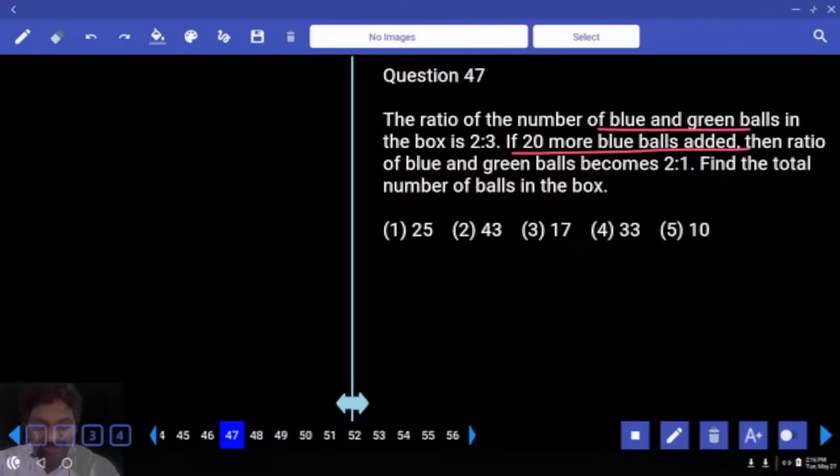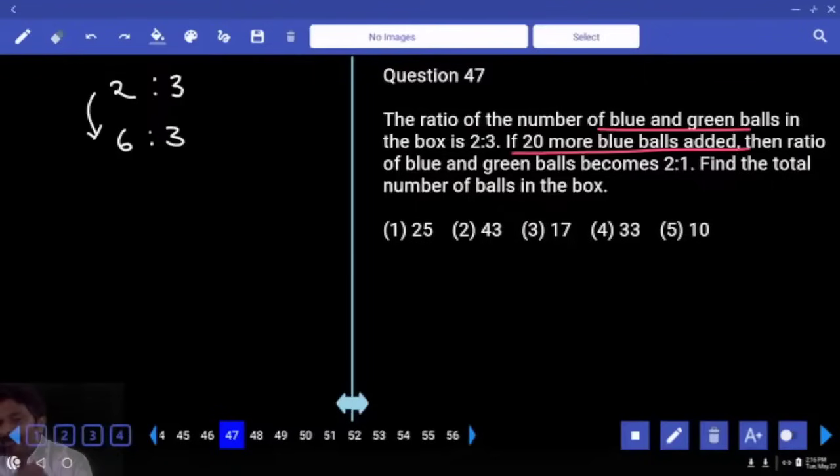Initially, how many different color balls do we have? Out of that, we are changing the blue color balls. That means green should be common in both cases, right? In the first ratio, how many parts of green are there? In the second ratio, it should be the same. Let's multiply the second ratio with 3 and it becomes 6:3.